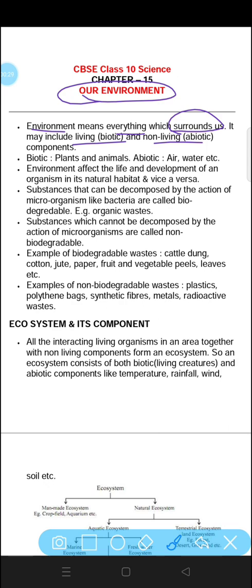Whenever you look around yourself, you will be able to see a lot of living things and a lot of non living things. Living things are called biotic components, and non living things are called abiotic components of the environment. Biotic components include plants and animals, whereas abiotic components include air, water, soil, etc.